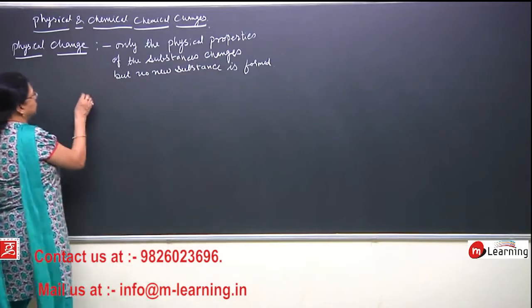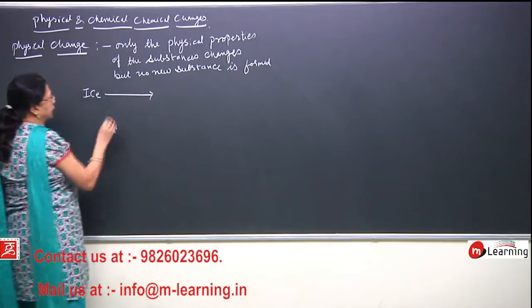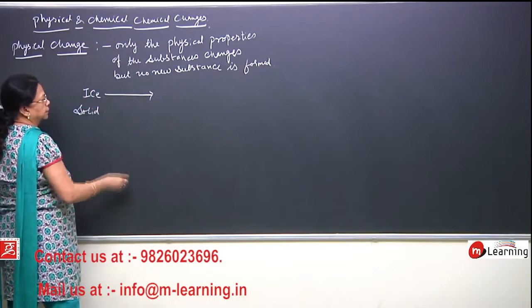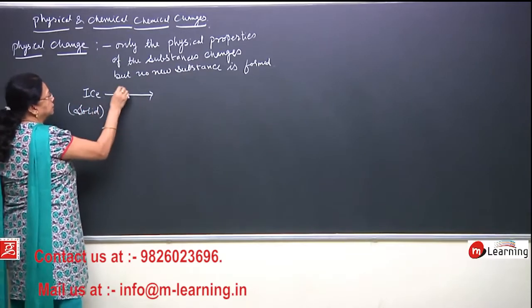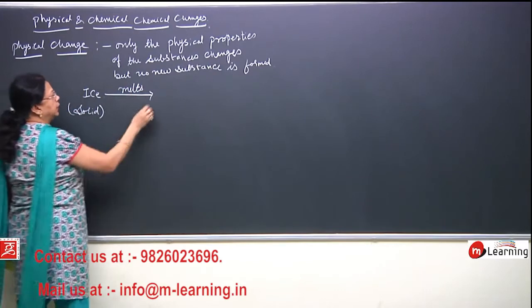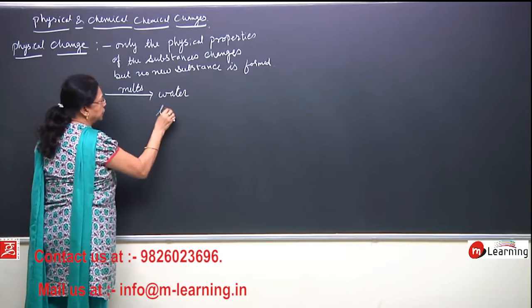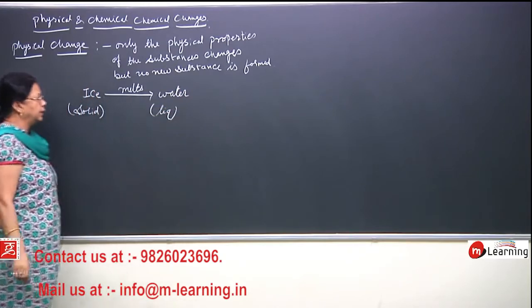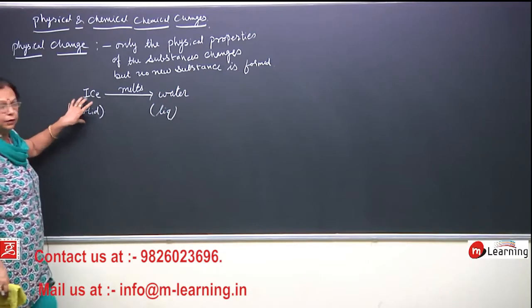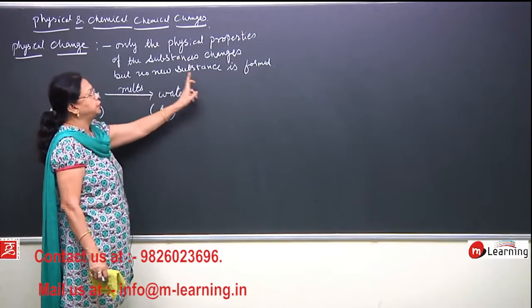Just take the example of ice. This ice, it is solid. When it melts, then it changes into water. And what is water? It is a liquid. So the physical state has changed from solid to liquid without the formation of new substance.